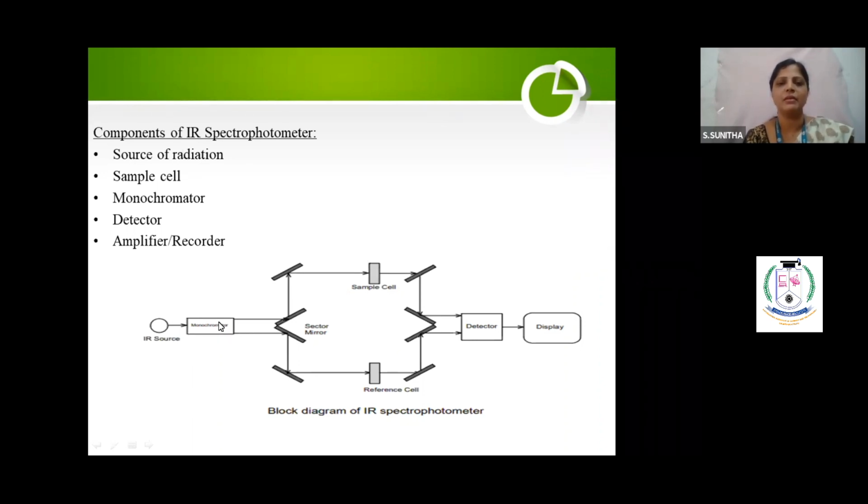In some books they keep the monochromator after the sector mirror, and both are correct. I'm keeping it here. The monochromator splits the polychromatic radiation into monochromatic light. This monochromatic radiation passes through the sector mirror, same principle and same diagram. One beam goes to the sample cell and the other to the reference cell. Both then go to the detector after undergoing some vibration.